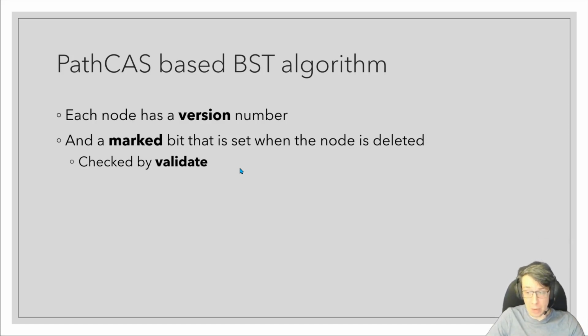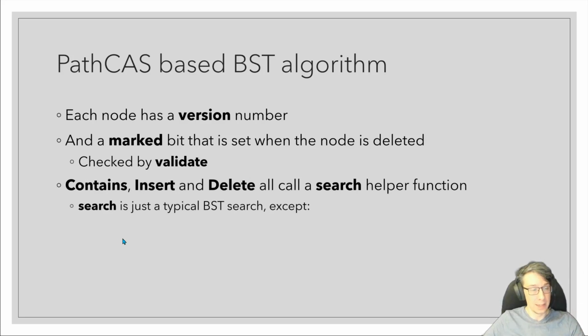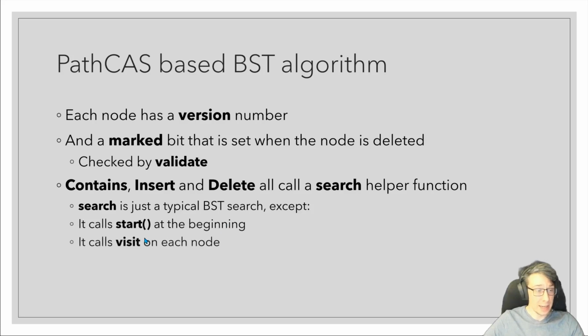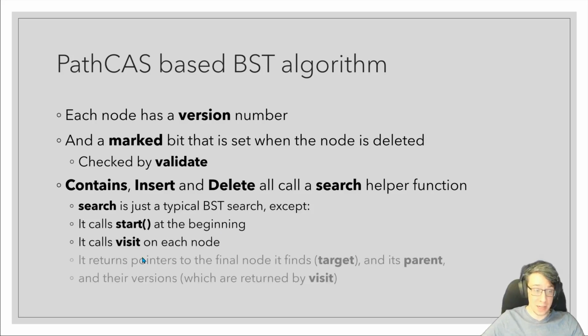The result is that a marked node will cause validation to fail, which is exactly what we'd like marking to accomplish, because a marked node is a deleted node. Contains, insert, and delete operations will all call a search helper function, which is almost just a regular sequential binary search tree search, except it also calls start at the beginning and calls visit on each node that it encounters.